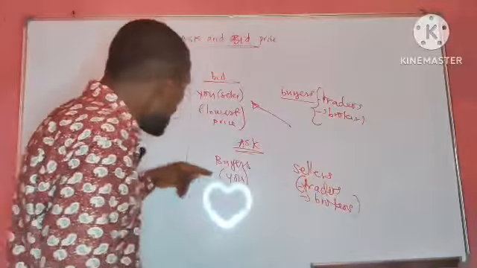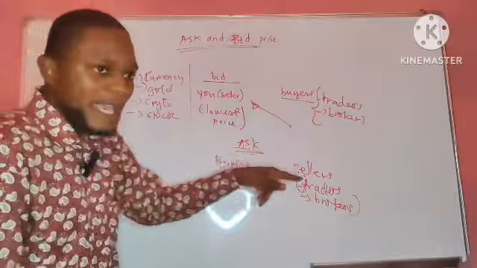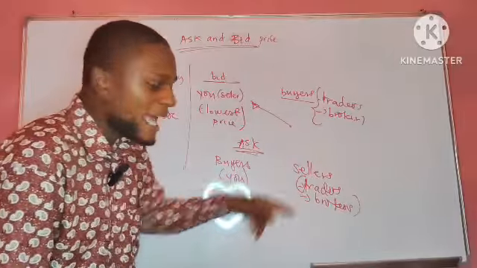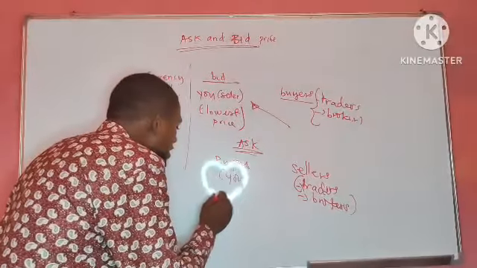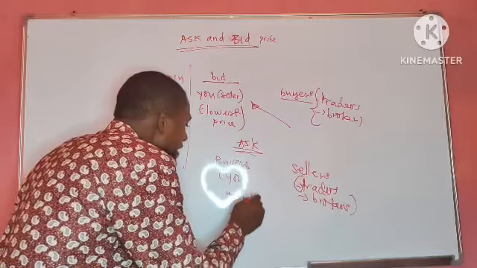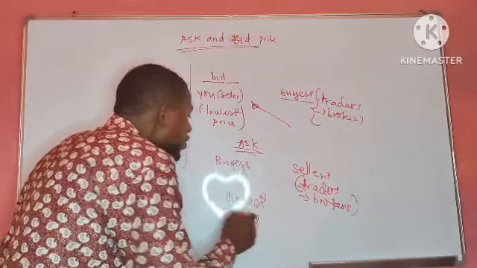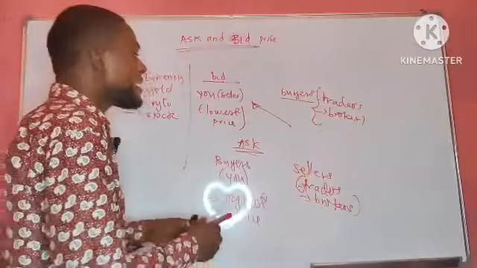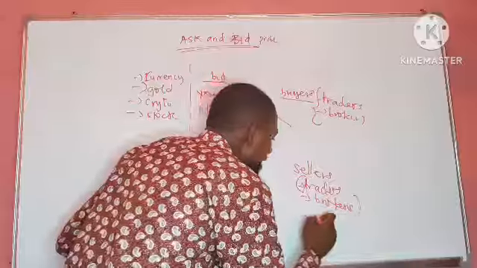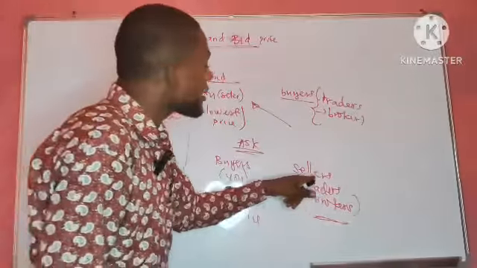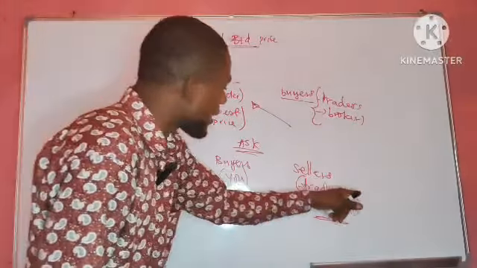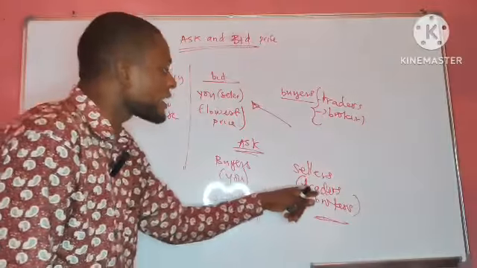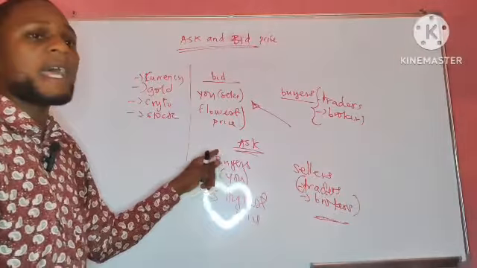So in that case, you are the one buying. You are going to see the ask price as the highest price at which you are willing to offer to buy that particular asset. But these people selling will see the ask price as the lowest price at which they are willing to sell that particular asset to you.